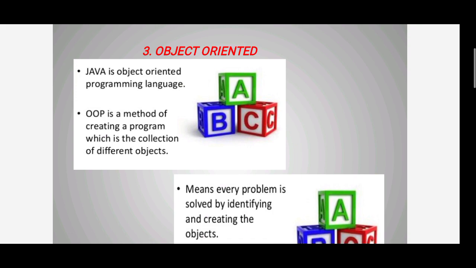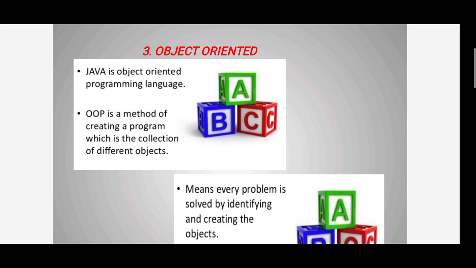Java is an object-oriented programming language. Object-oriented programming is a method of creating programs which are a collection of different objects.